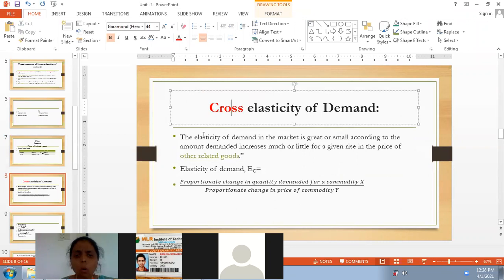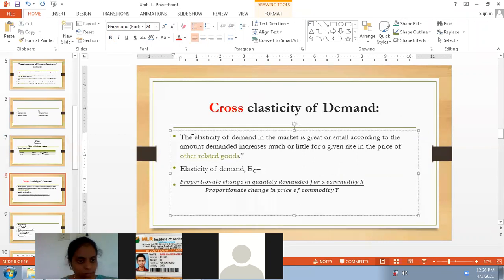How do we give the definition for cross elasticity of demand? The elasticity of demand in the market is greater or small according to the amount demanded increasing much or little for a given rise in the price of other related goods. As we are talking about two different commodities here, one commodity's quantity demanded depends upon the prices of other commodities. Then we call such a demand cross elasticity of demand.